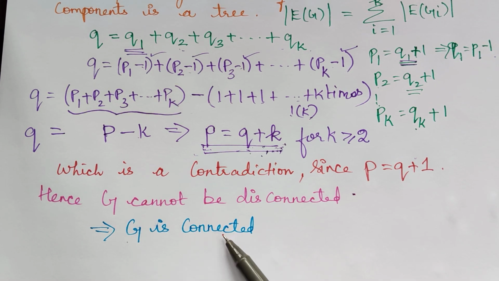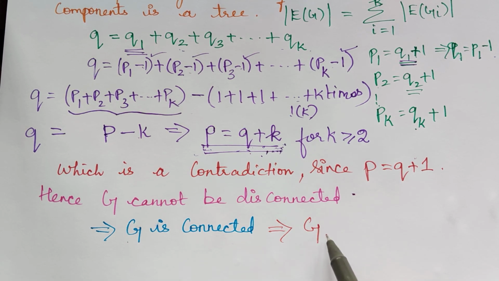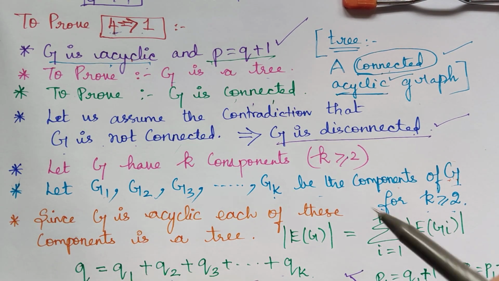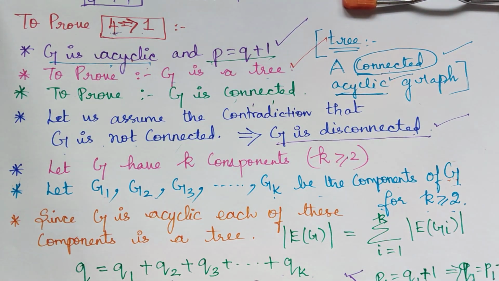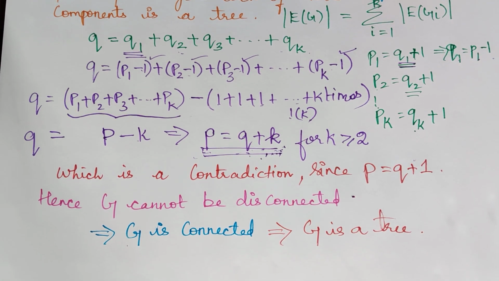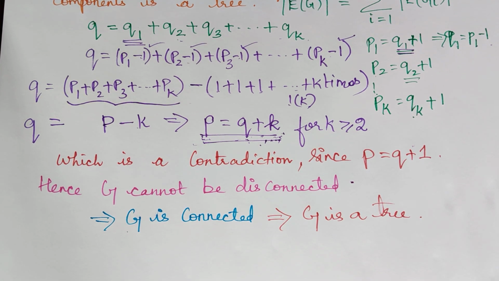And already G is acyclic, therefore a connected acyclic graph is a tree, which implies G is a tree, which is what we wanted to prove. So we have proved that G is a tree, and hence 4 implies 1 is proved.